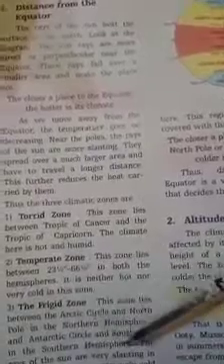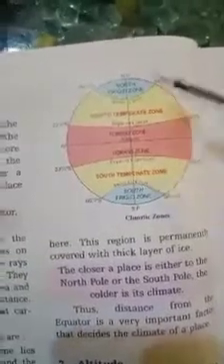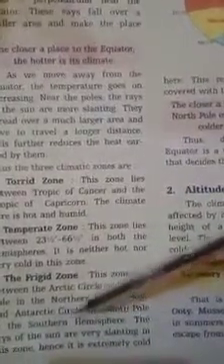Third is the frigid zone. This zone lies between the Arctic Circle and the North Pole in the northern hemisphere. You can see in this diagram the area between the Arctic Circle and the North Pole, and the Antarctic Circle and the South Pole in the southern hemisphere.